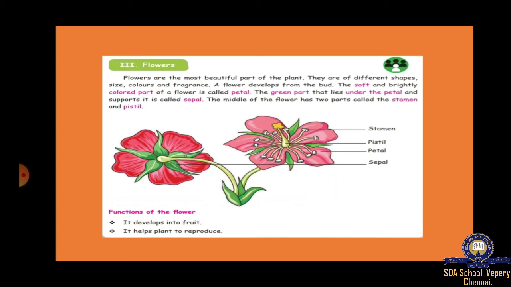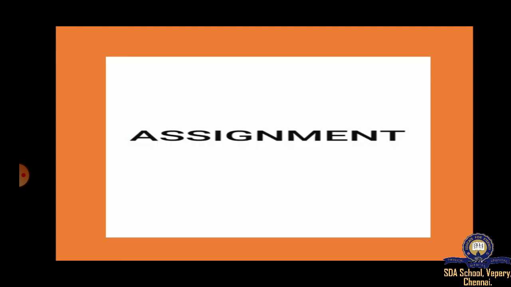Okay, we have seen 4 parts in the leaf and 4 parts in the flower, and 2 main functions in the leaf, that is photosynthesis and transpiration, and in the flower, it develops fruit and helps the plants to reproduce. Two functions in flowers. Okay, understood, children? We'll go to the assignment session.